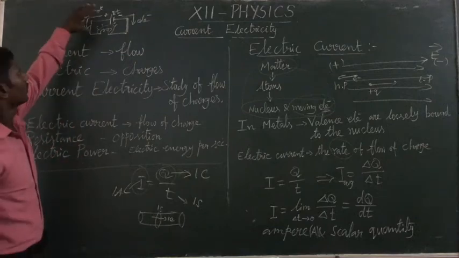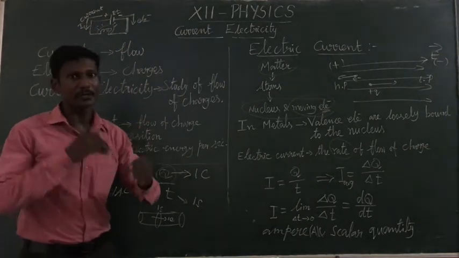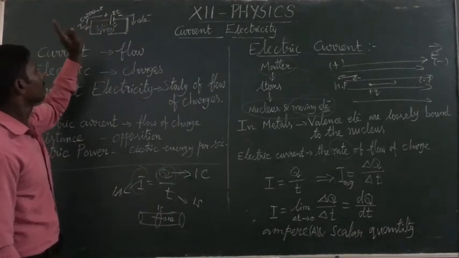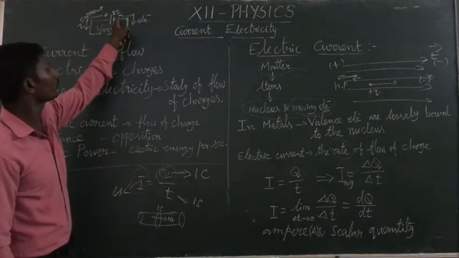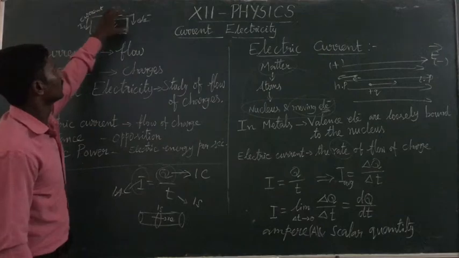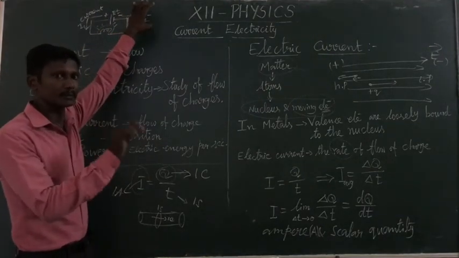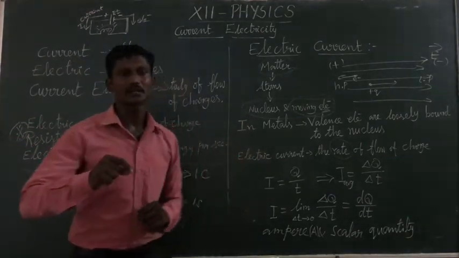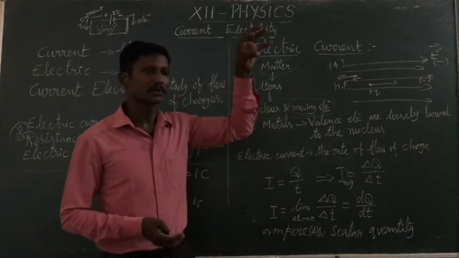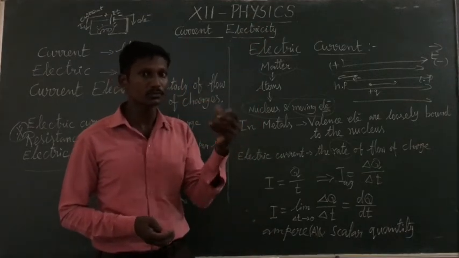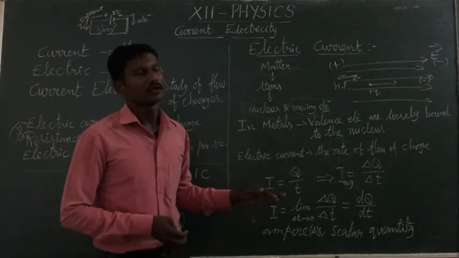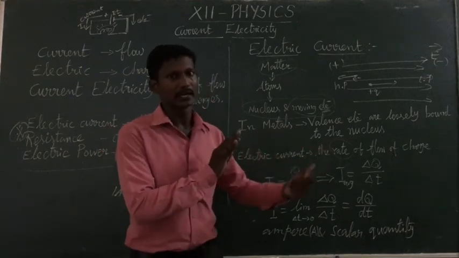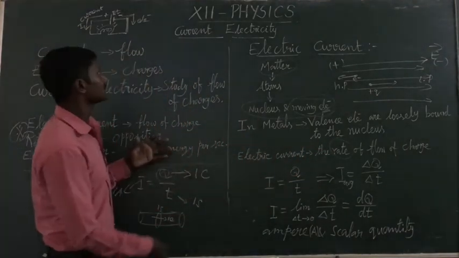So that is the convention. Actually the electrons are moving from one place to another, but we consider the current only. Current is always passing from positive potential, or high potential, to low potential. Why do we take that current direction? Actually only electron flow is present. But we take it because in gravitational potential, mass always moves from high potential to low potential, isn't it? Then in air, air molecules move from high pressure to low pressure, isn't it? In the same way, we take the current.